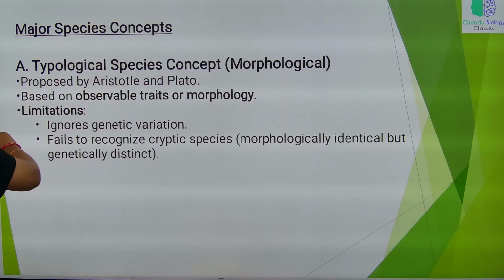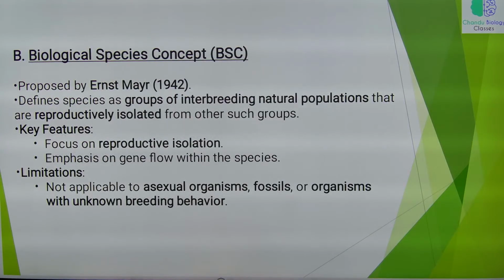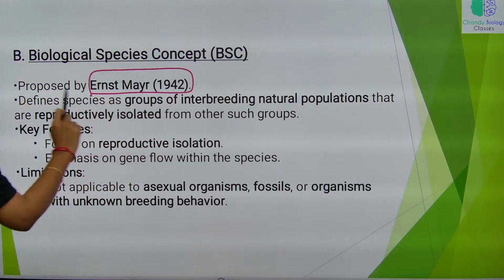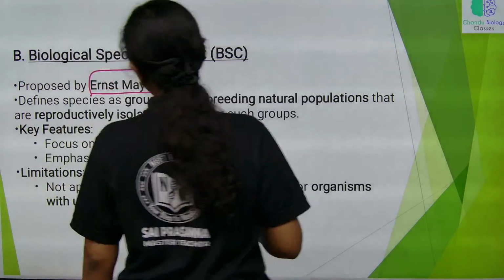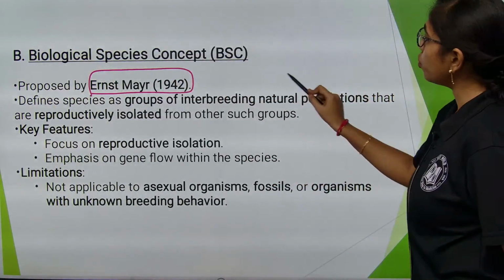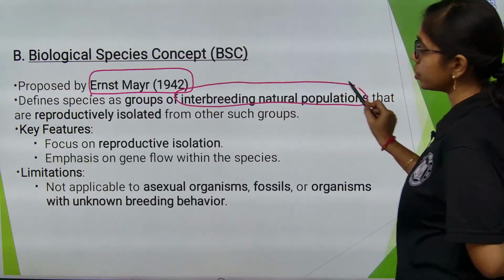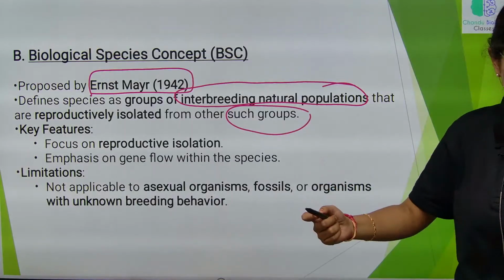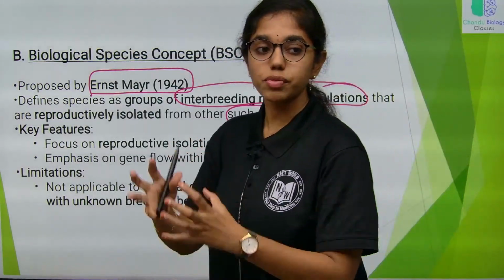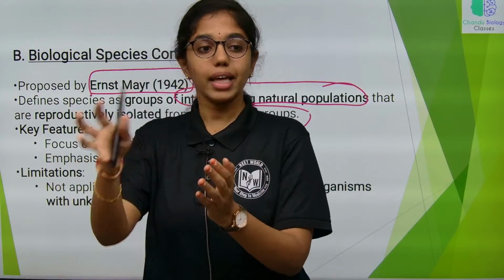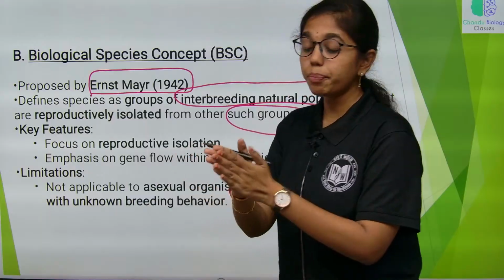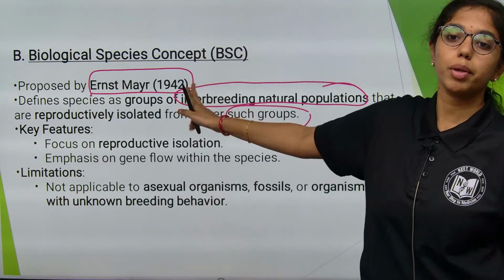Next, the biological concept of species, which is widely accepted. This is proposed by Ernst Mayr in 1942; the year is also important for us. It defines species as groups of interbreeding natural populations that are reproductively isolated from other such groups. This reproductive isolation concept was developed by Ernst Mayr.